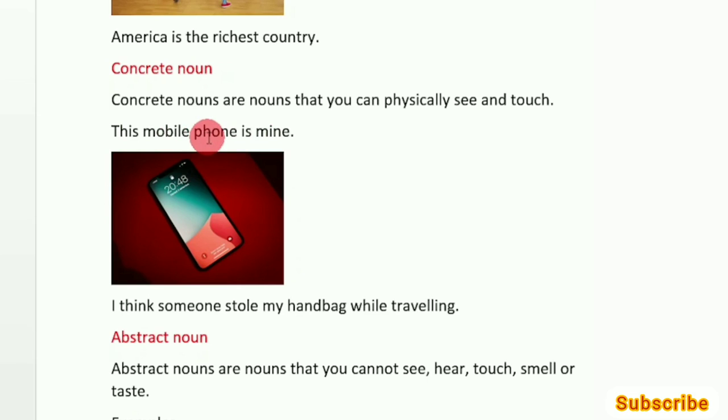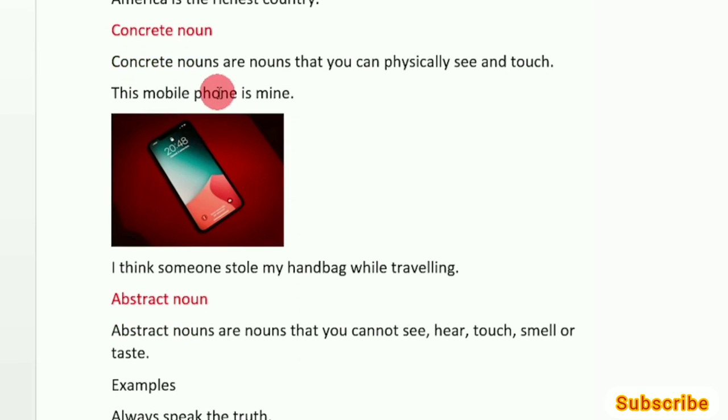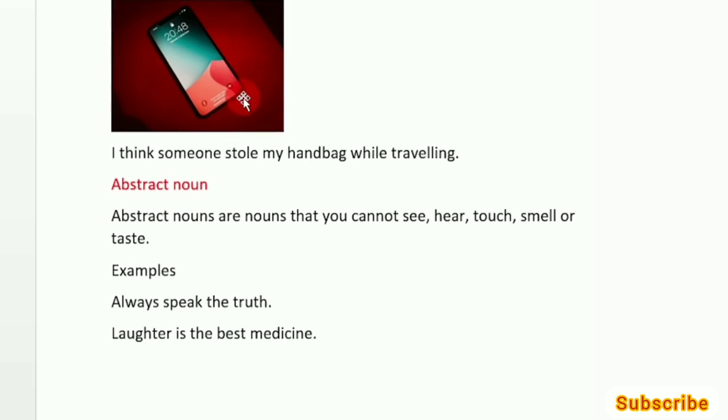You can touch your mobile phone. Or else you could say this book is mine. This water bottle is mine. Right? This TV is mine. Why? Because you could touch those items. So the items that you can see or touch, they all belong to the category of concrete nouns. Look at the next sentence example. I think someone stole my handbag while traveling. So here handbag is the concrete noun. You could touch your handbag.